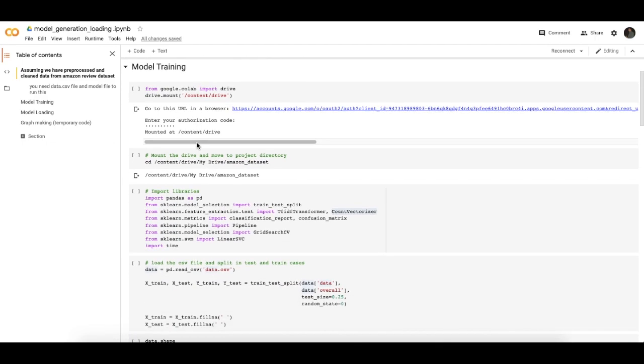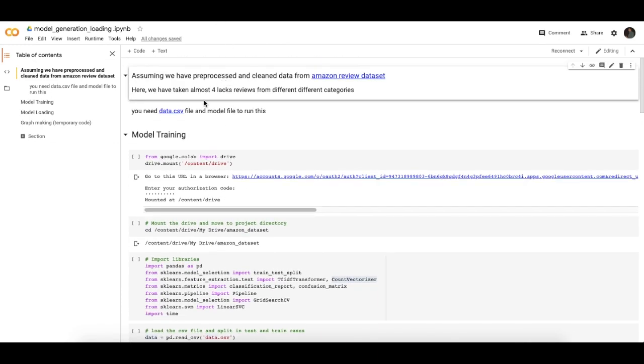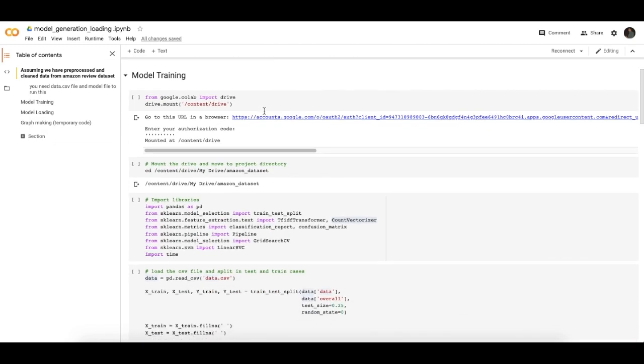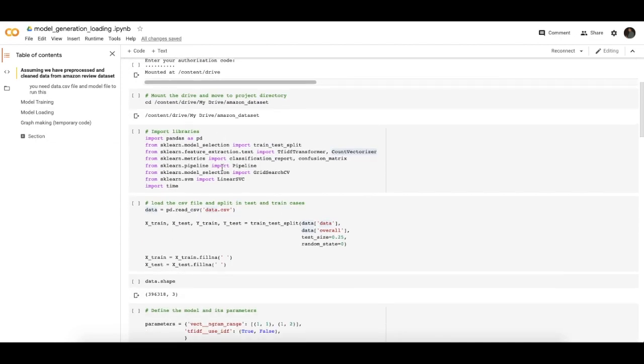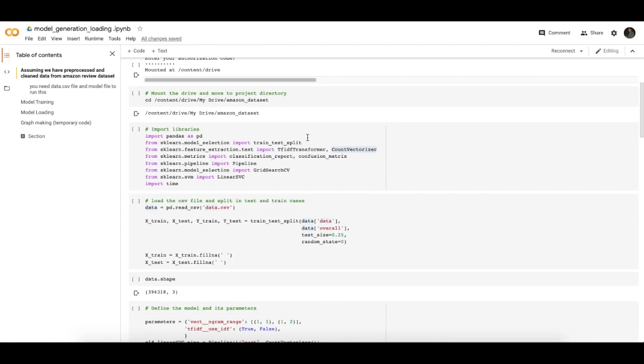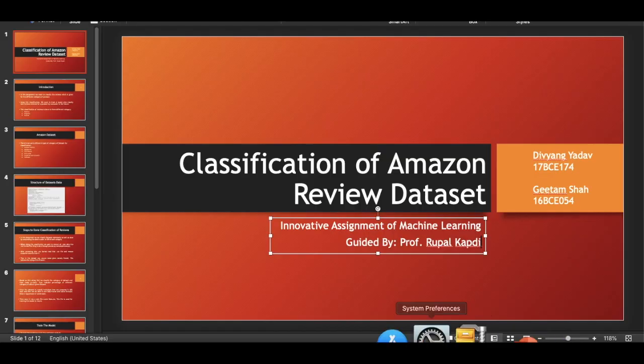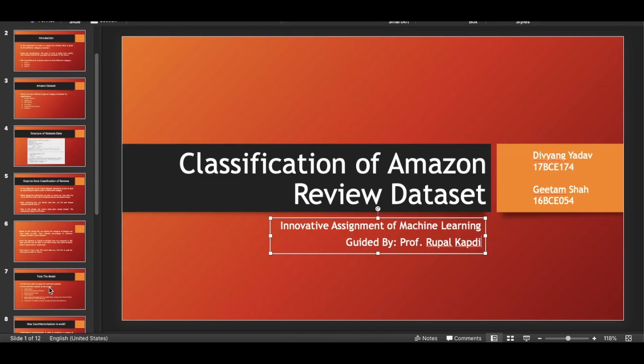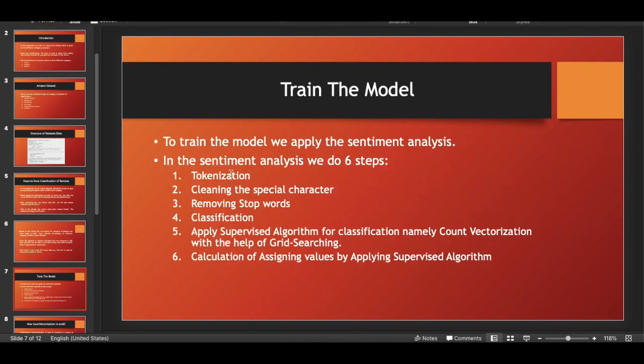As we saw, there is a need for the data.csv file to run this model file. For this model training, we are using sentiment analysis. In sentiment analysis, the first step is the tokenization step.